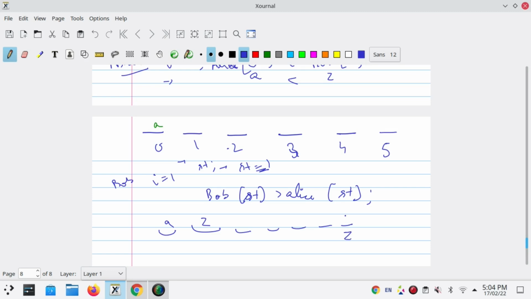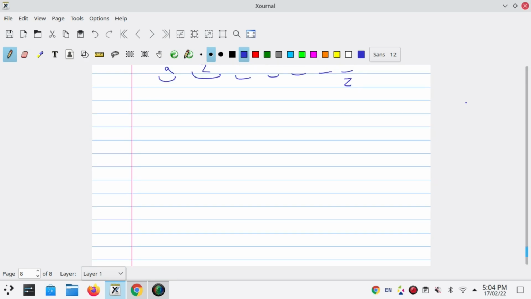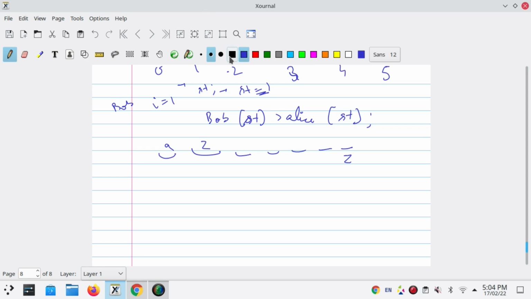Okay, now I will try to explain this case too. First of all, let's understand this thing for the smaller values only. Now at I equals to 2 we have Alice's turn. Now it will check if Alice first is less than Bob first.